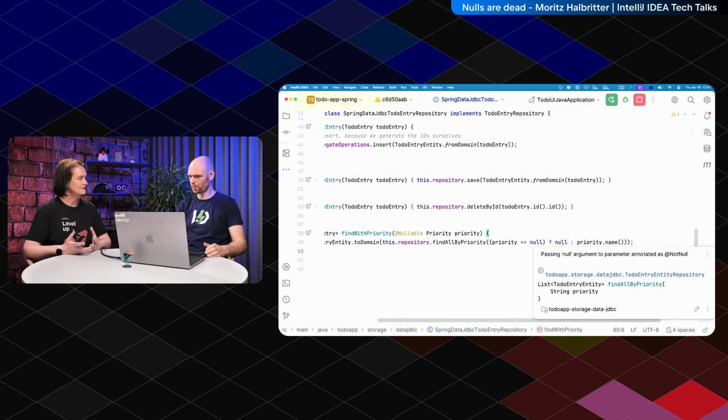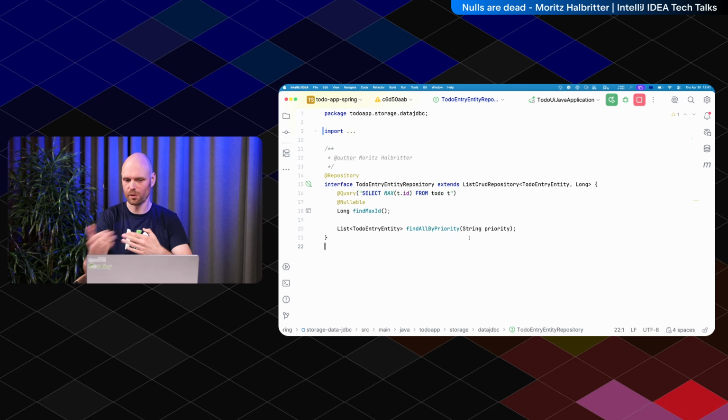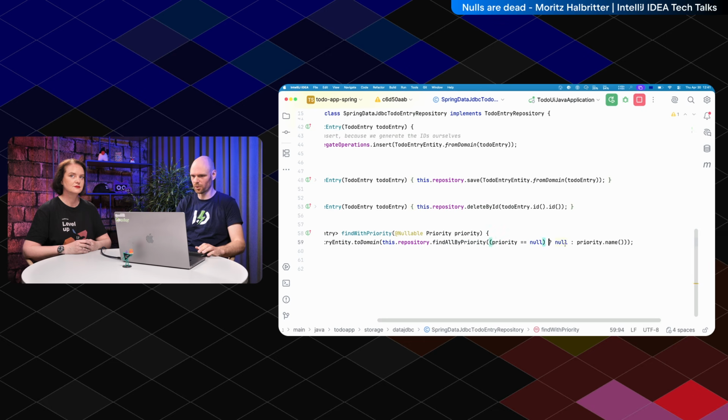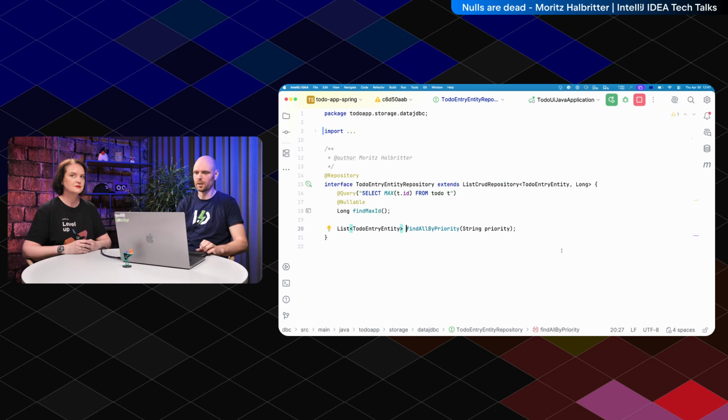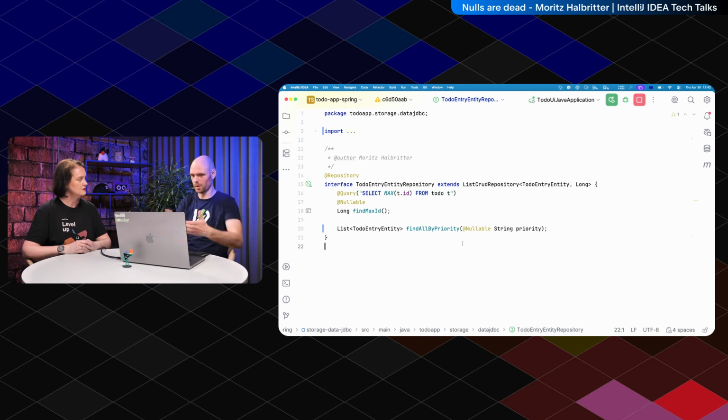And here we have a problem: passing null argument to a parameter annotated as not null. Let's take a look at this method. We haven't annotated it as not null, but it's in NullMarked scope, therefore it behaves as if it is @NonNull. Exactly. And we actually want to pass null in here, because this ternary operator passes in a null, so we're going to add the @Nullable here. This is actually one of the things which we found: a bug. This should have been annotated with the old org.springframework.lang.Nullable, but it wasn't because I forgot it. And now it has found a bug.